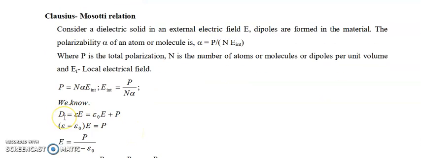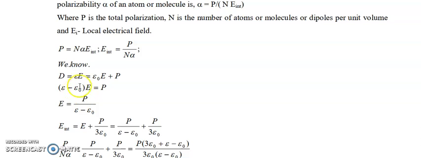As per electromagnetic theory, this is an already derived expression, so we are taking it directly: D equals epsilon E, which equals epsilon 0 E plus P. So epsilon E minus epsilon 0 E equals P. Now E equals P divided by epsilon minus epsilon 0.